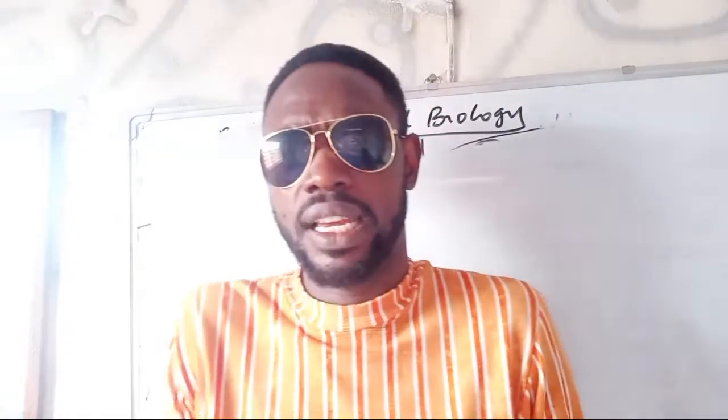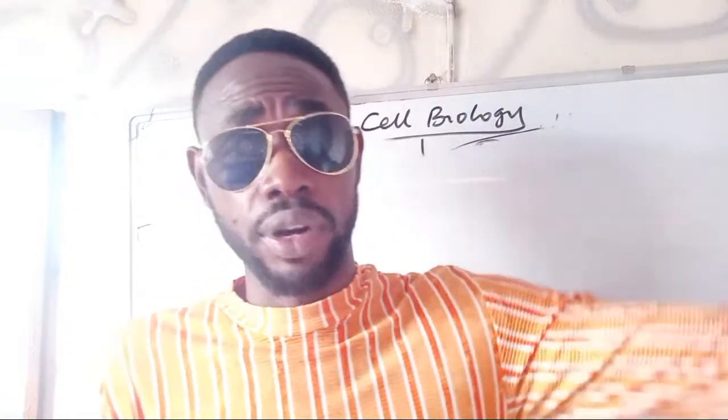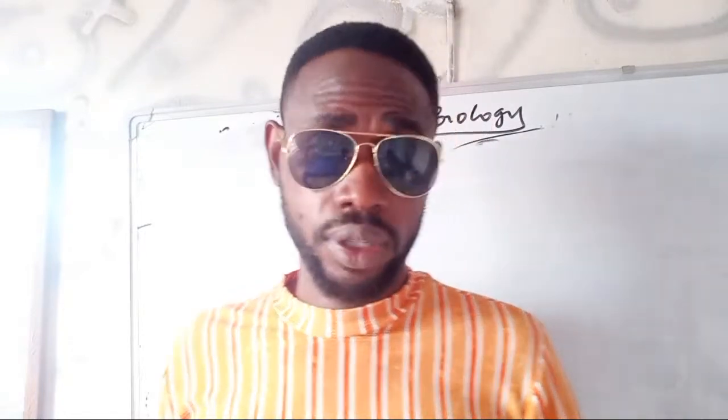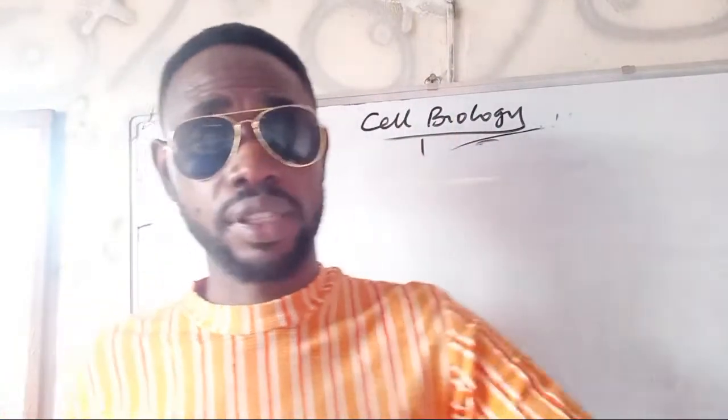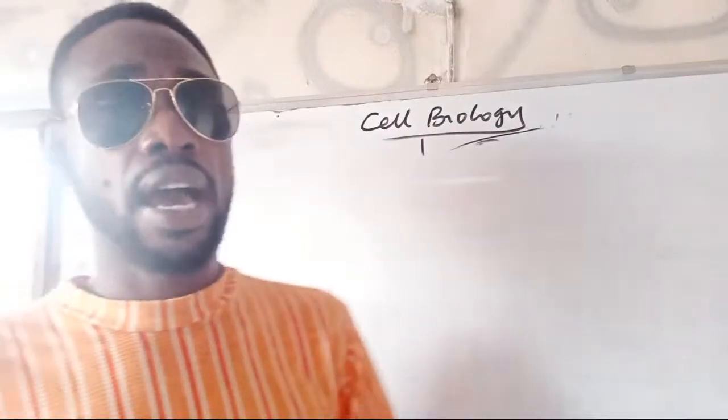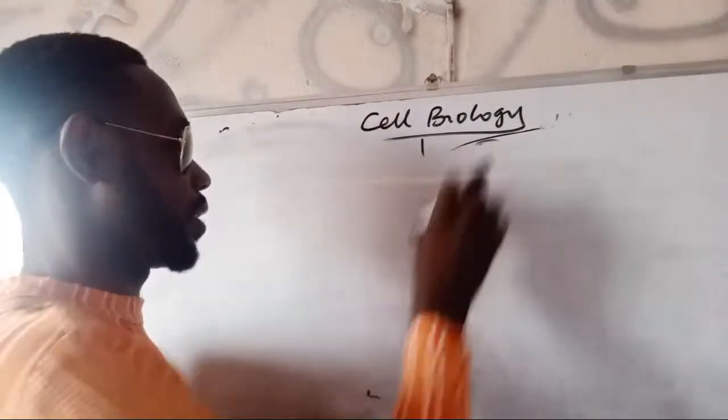Remember, in the five kingdom system of classification, that's the one we use most commonly, you have the monera kingdom, the protista, the fungi, animal, then plant kingdom. So when you say plant and animal cells, does it mean that the monerans, the protists, and the fungi don't have cells? So if they ask you types of cells, you say prokaryotic cells and eukaryotic cells. Then the eukaryotic cell, that's where you have the plant cells and animal cells found. So I'm going to consider the plant cells and the animal cells.